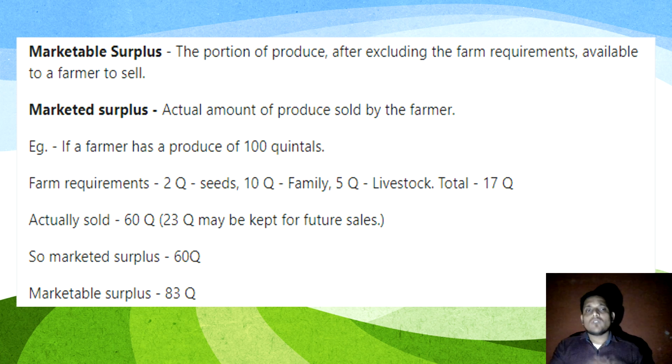So what is the marketed surplus? The marketed surplus will be 60 quintals, because from the total output he sold only 60 quintals. That is the marketed surplus. And what is the marketable surplus? The total amount is 60 plus 23. The 23 quintals he kept for his own consumption or for future sale, or we can say for the farm requirements. So that is the marketable surplus.